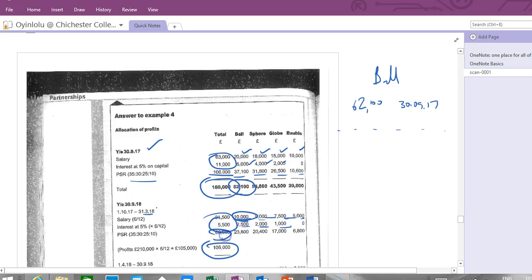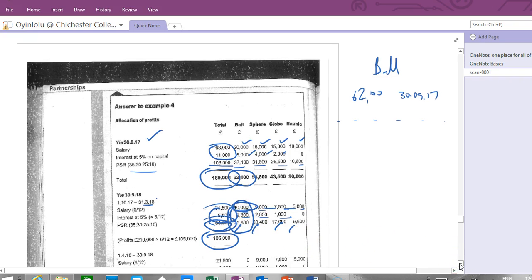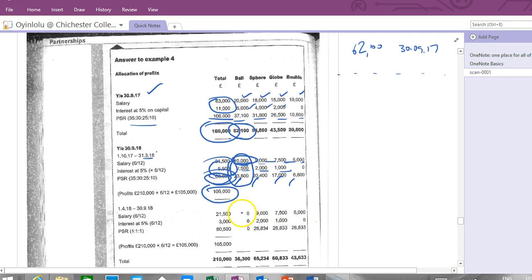Take that off the 105,000, and then you split that according to their profit sharing ratios, and you can now get Ball's share. He's getting nothing in the last period, of course. So you have 36,300 in that last period. This will get added on to this, of course.